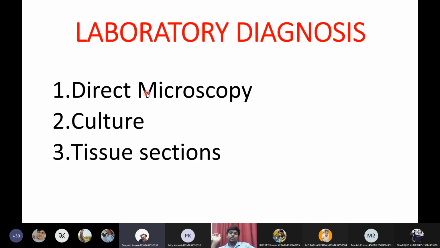Gram staining is used for detection of what type of fungi? Candida albicans. Is it gram positive or gram negative? Gram positive. Don't confuse.